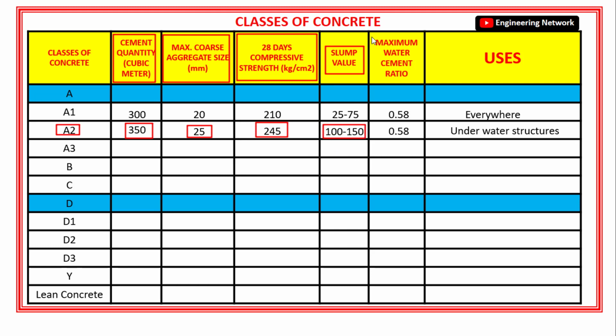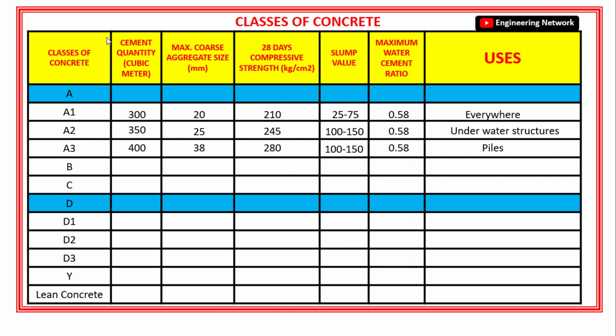The water cement ratio for class A2 concrete is 0.58, and class A2 concrete shall be used in underwater structures, for example dams, reservoirs or water canals. So in such types of concrete structures which are directly in contact with water, A2 class concrete will be used. Next is class A3 concrete.